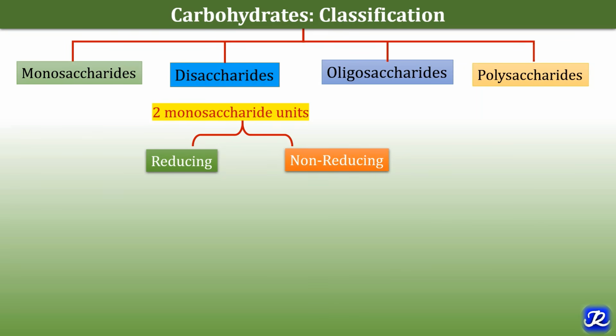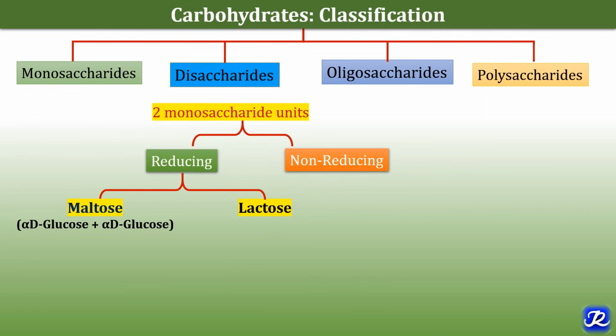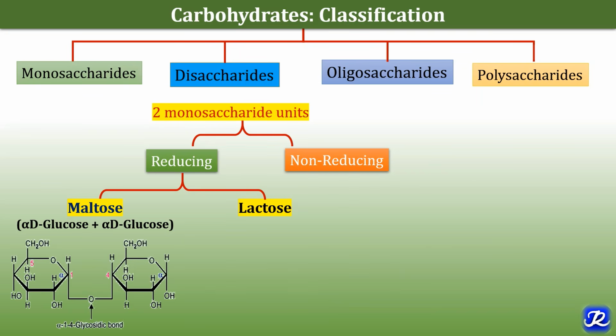The reducing disaccharides examples are maltose and lactose. Maltose contains alpha D glucose plus alpha D glucose, meaning 2 molecules of alpha D glucose. They are linked together by an alpha 1,4 glycosidic bond.